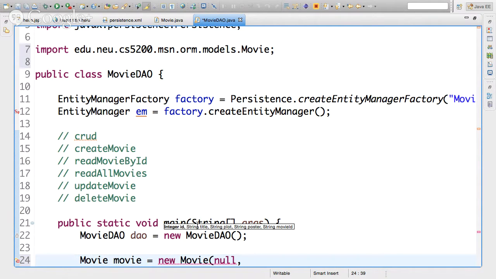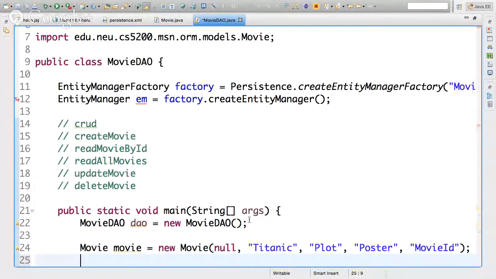Why isn't this updating? Okay, whatever. Titanic. Here's a plot, here's a poster, and the movie ID. Okay, so I want to insert that.